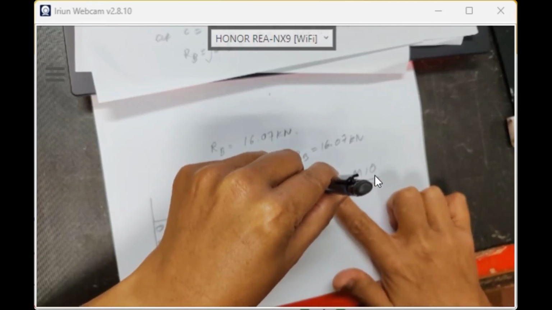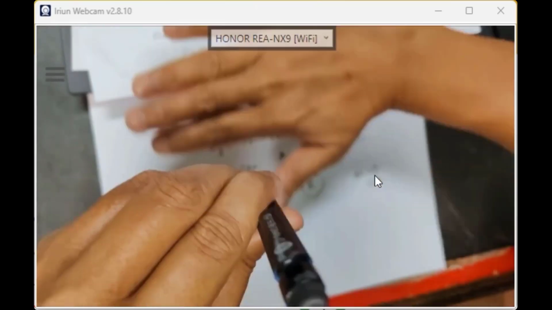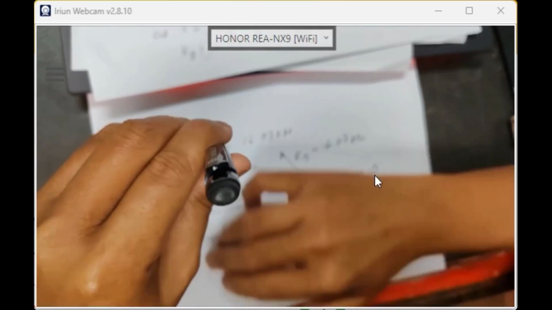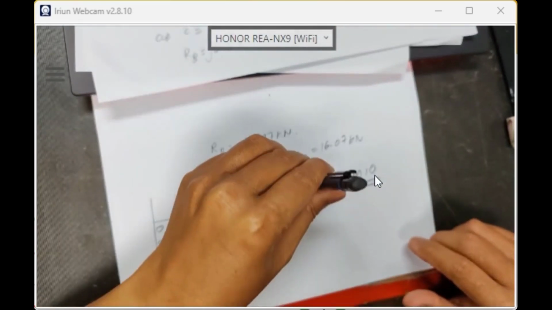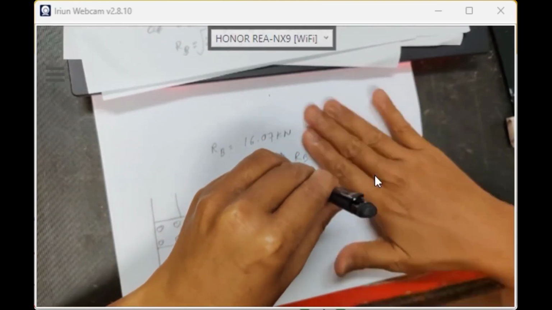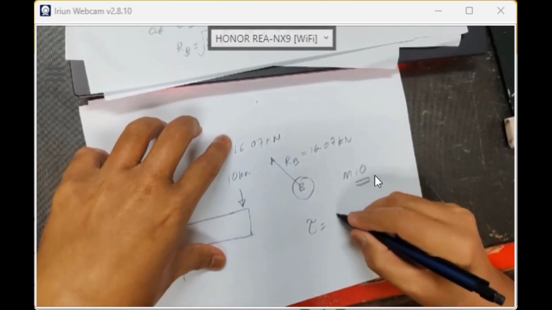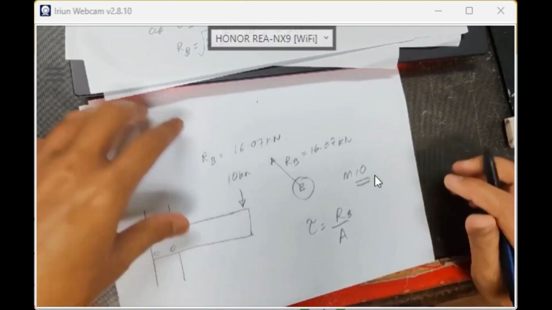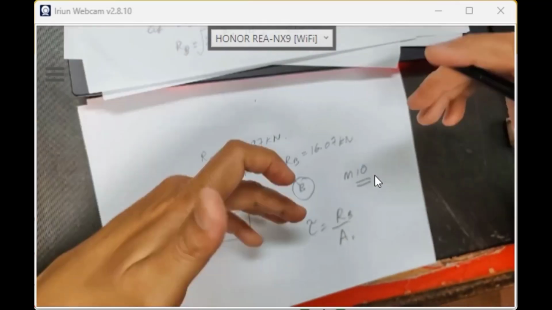So what type of stress is happening? What type of stress? Sigma or tau? I'm asking you, 16.07 is the total shear loading. So shear stress tau is the total shear load, RB, over the area, or the area of your shear.